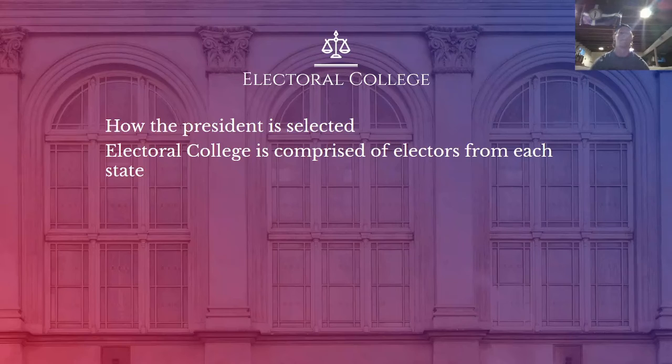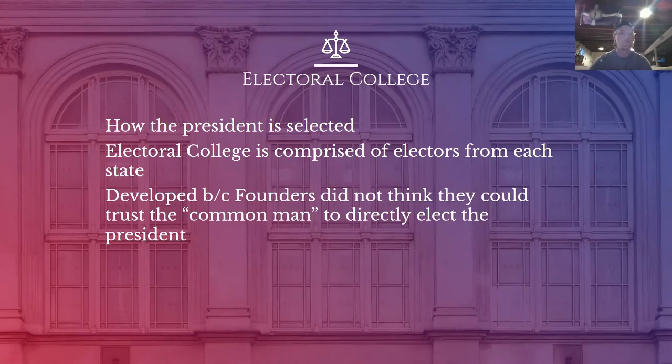So every state is at least guaranteed 3, because 2 senators and 1 rep at the very least, getting a flood alert all of a sudden. And this is developed because the founders did not think that they could trust the common man to directly elect a president. They did not think that everyday people were informed enough about the country and what was happening in the world that they could pick a leader.